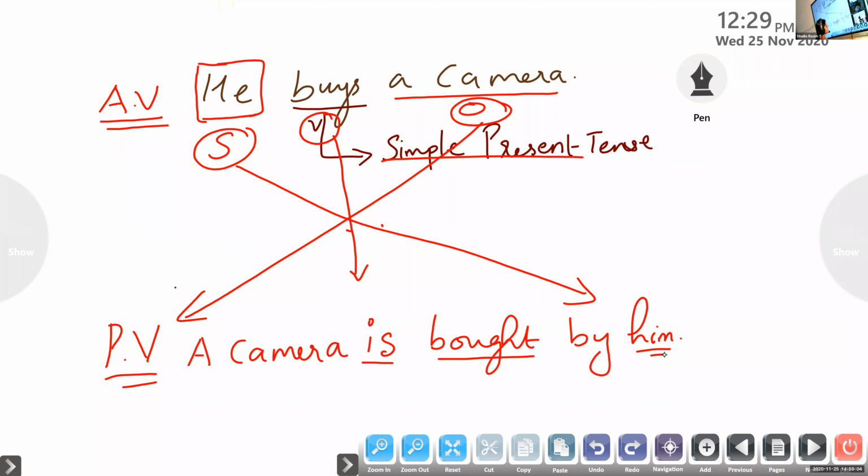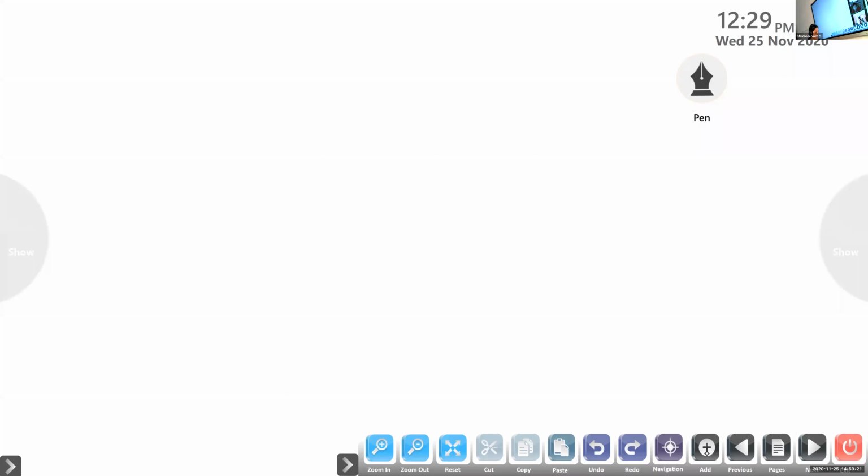One more sentence. I hope this is clear. Yes, ma'am, it is clear. Okay, so my next sentence. See, children, I have a sentence here. Over. Kids, it is over. Yes, ma'am. Okay, so look at the next sentence.